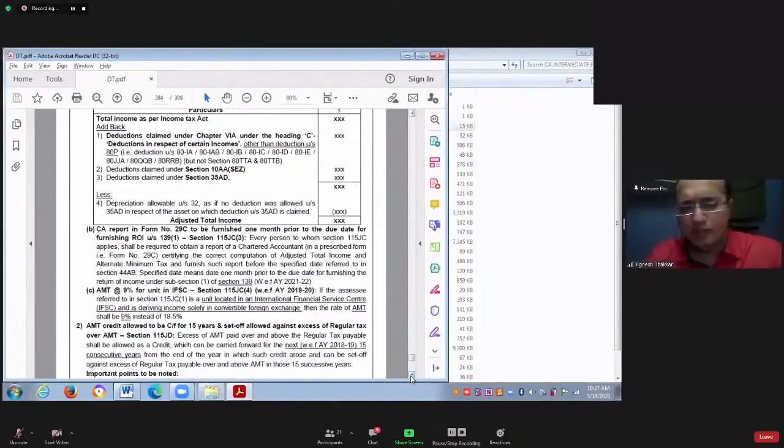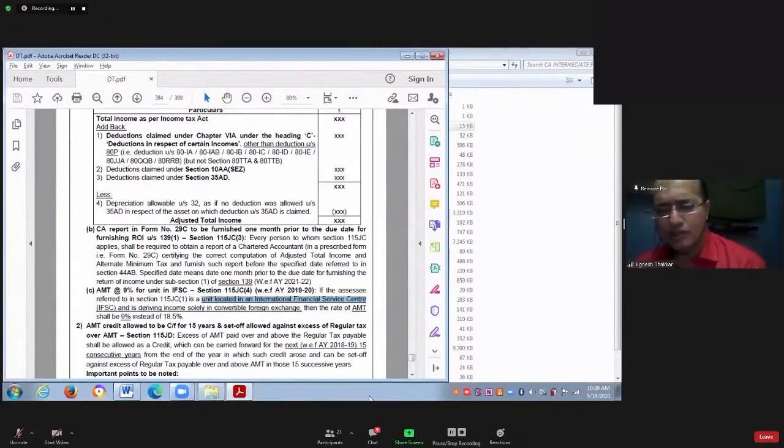But a very important point to be noted is, if the SSE is a unit located in an International Financial Service Center, I told you now, government had an intention of making India a financial hub. Right now, Singapore is a financial hub for the entire world. Government had an intention of making a financial hub in India. So government was having intention to set up International Financial Services Center. In that International Financial Service Center, a lot of entities will be situated.